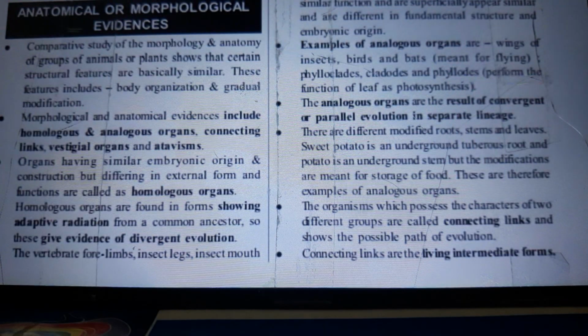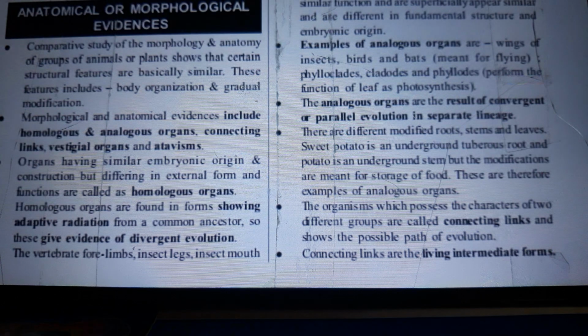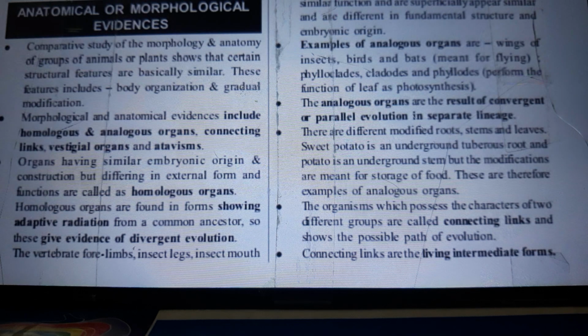Anatomical or morphological evidences. Comparative study of the morphology and anatomy of groups of animals or plants shows that certain structural features are basically similar. These features include body organization and gradual modification. Morphological and anatomical evidences include homologous and analogous organs, connecting links, vestigial organs, and atavisms. Organs having similar embryonic origin and construction, but differing in external form and function, are called homologous organs. Homologous organs are found in forms showing adaptive radiation from a common ancestor, so these give evidence of divergent evolution.